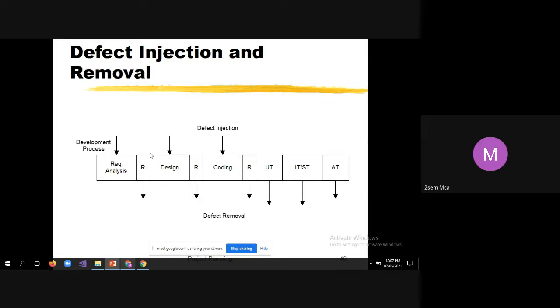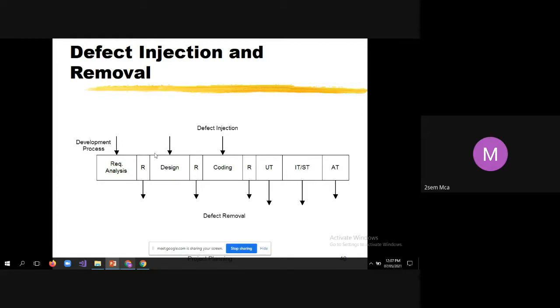So that error will also propagate to the next level, into source code. When you prepare the design wrongly, the developer will develop the software as per your design. Therefore, once you come up with a design document, it is to be reviewed, and the bugs have to be removed. That is defect removal.